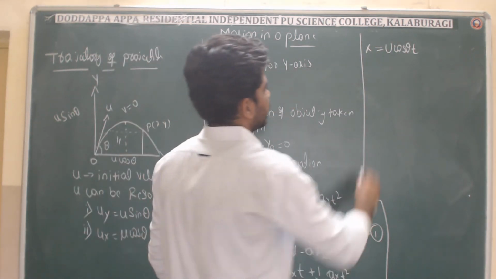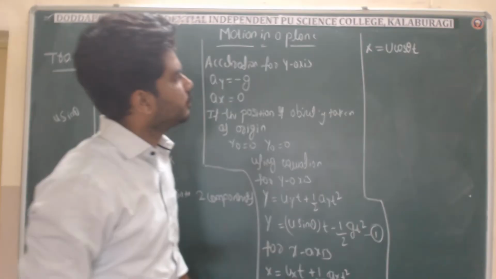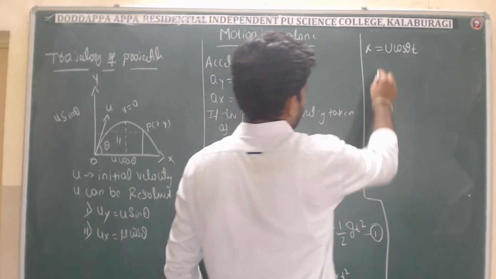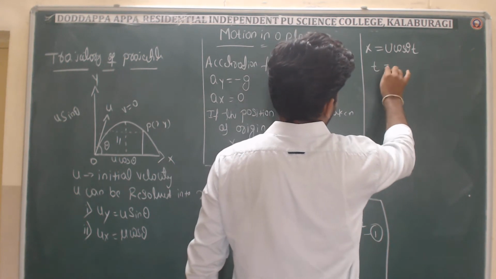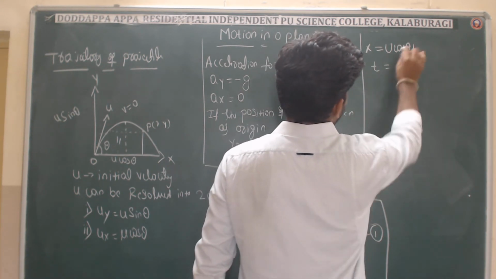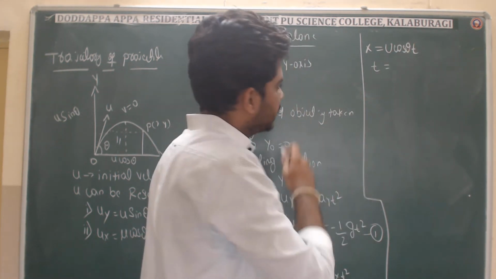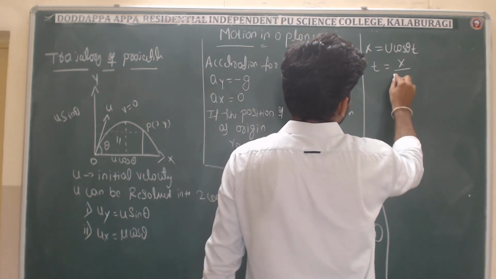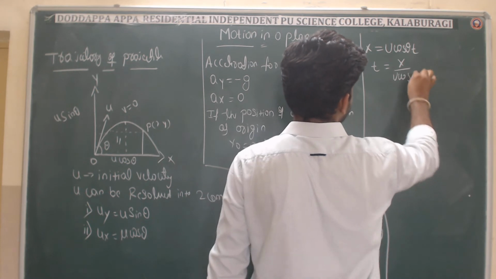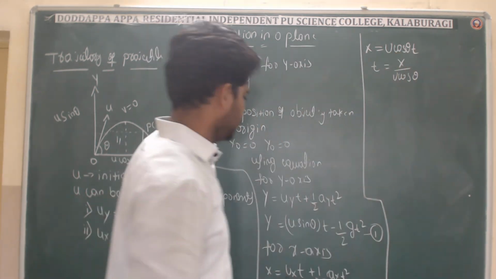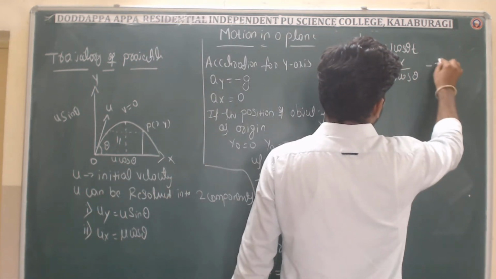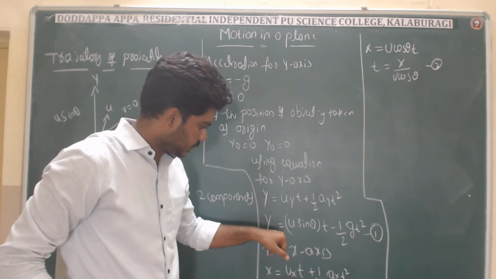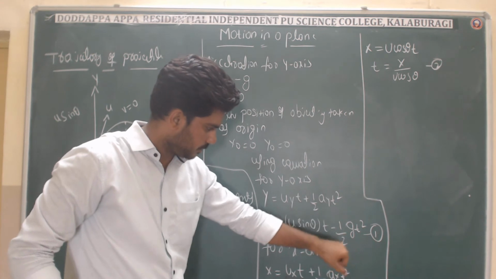Right. See here. If I rearrange some terms in this equation, I can write it this way: t is equal to x upon u cos theta, as you bring u cos theta to the other side, it goes to the denominator. Right, you call this equation number 2. And in equation 1, what we have is u sin theta t minus 1 by 2 g t square.